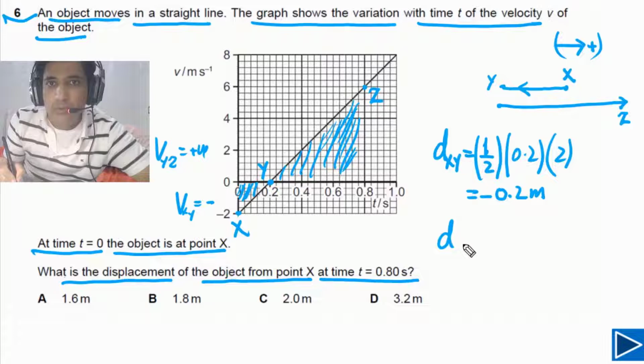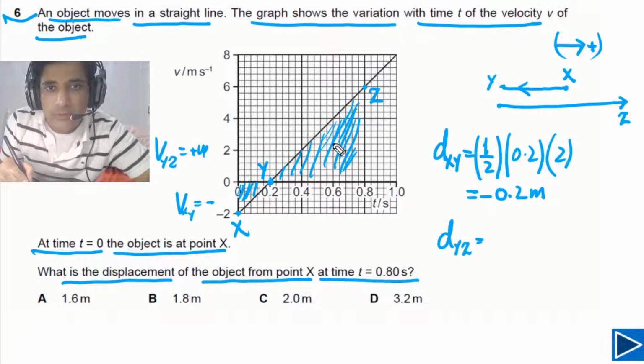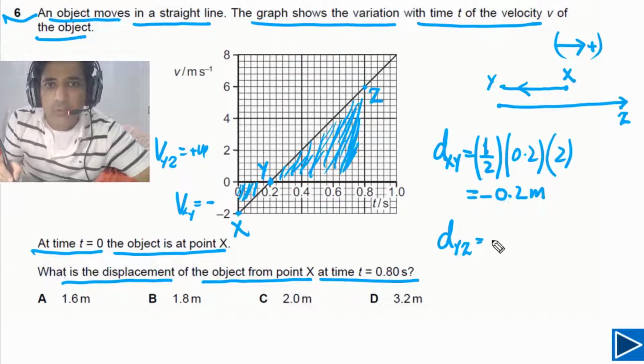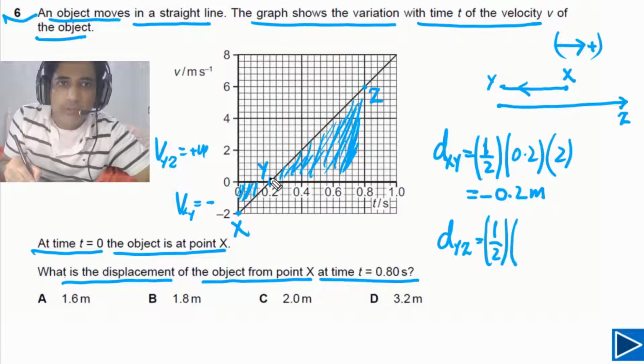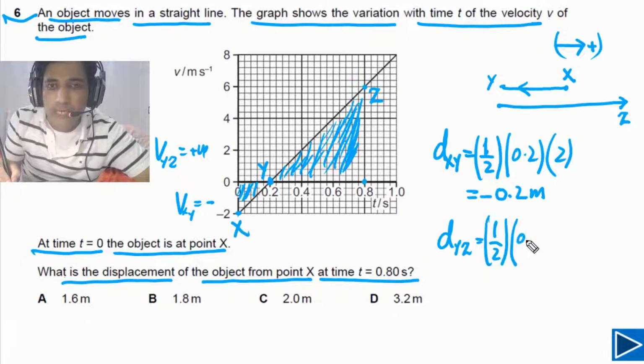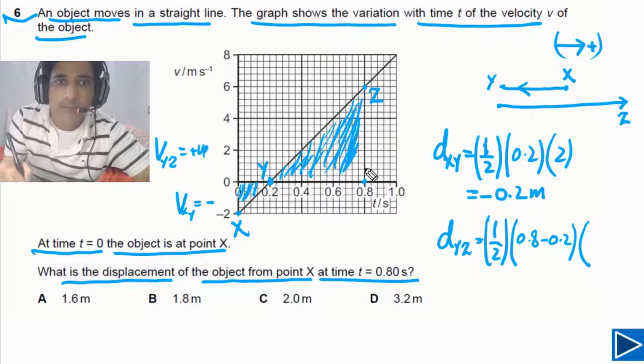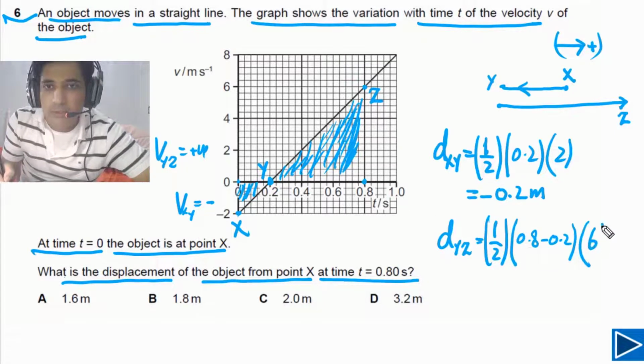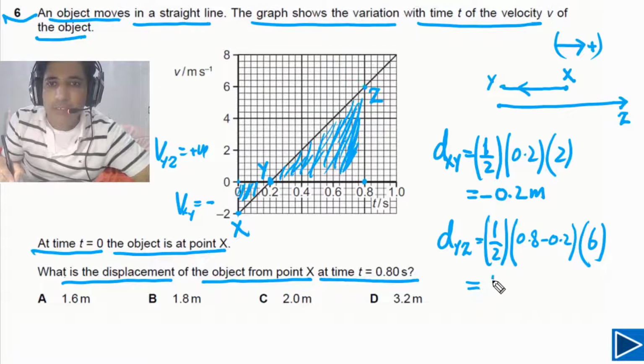Now let's move on to the next one. We need to calculate displacement between y and z. In order to calculate this, simply we need to calculate this area. This is also a triangle. So 1/2, we have to take the value of time between these 2 points, so we have 0.8 minus 0.2. We have to multiply this one with velocity. Velocity changes from 0 to 6. If we multiply this, our final answer is 1.8 meters.